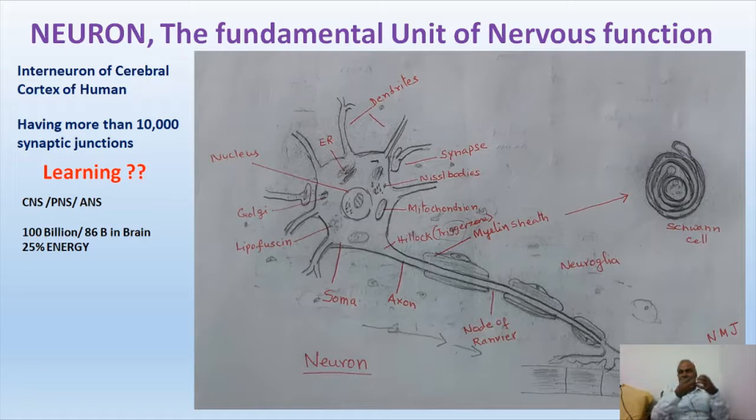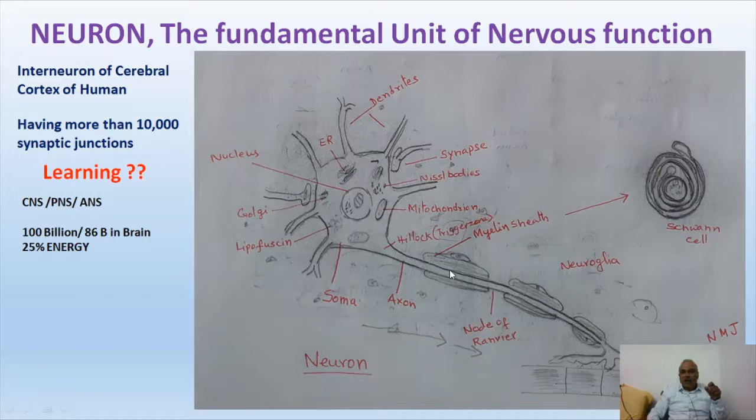This information will be transmitted through a very long tail-like structure, which is called axon. But friends, just observe here, there is a small bulge where the axon arises. This small bulge where the axon arises is called axon hillock. This axon hillock has a greater significance because here the generation of nerve impulse takes place. It is the trigger zone. This is called trigger zone.